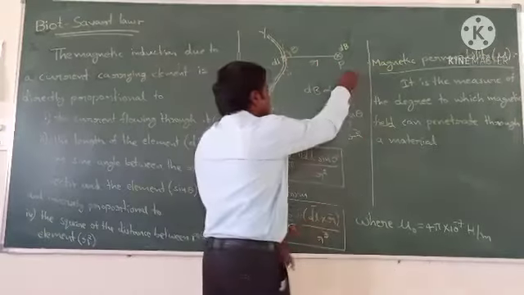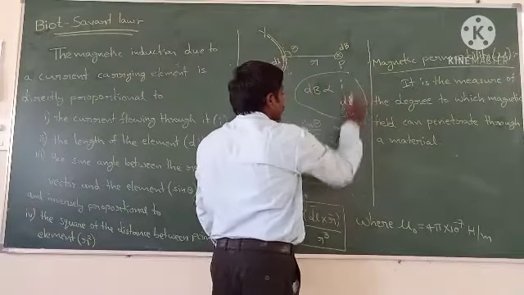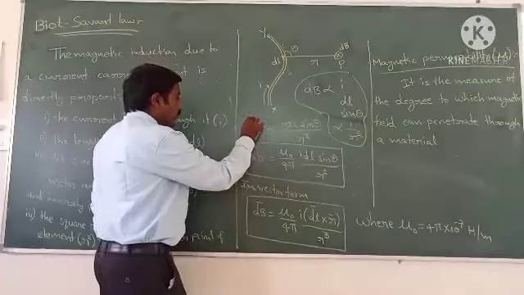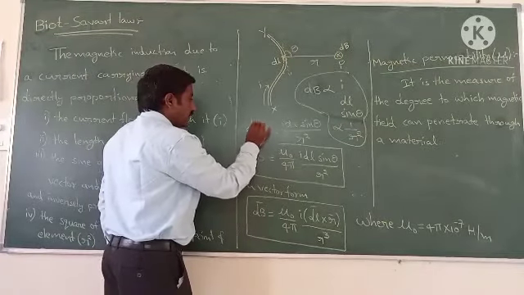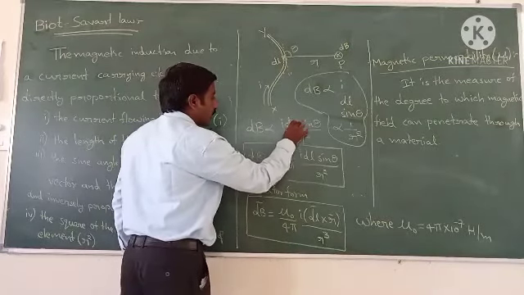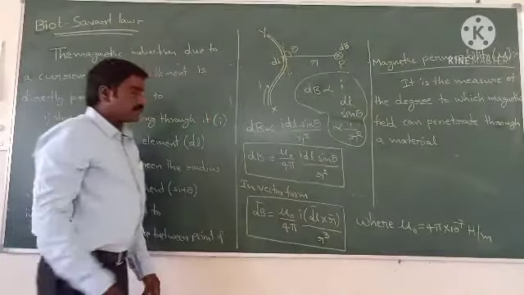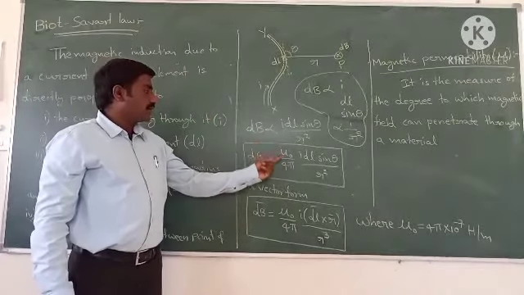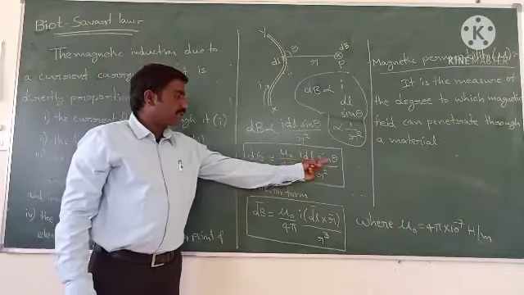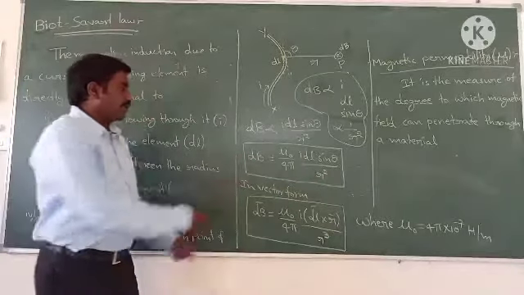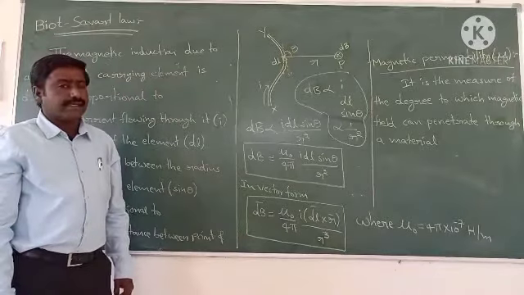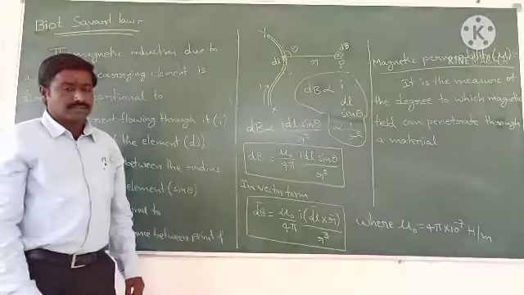Now when you combine all these things, dB is directly proportional to I dl sin theta by r square. When you remove the proportionality sign, you get a proportionality constant, that is mu naught by 4 pi, times I dl sin theta by r square. So this is the mathematical expression of the production of magnetic field around a current carrying conductor according to Biot-Savart.